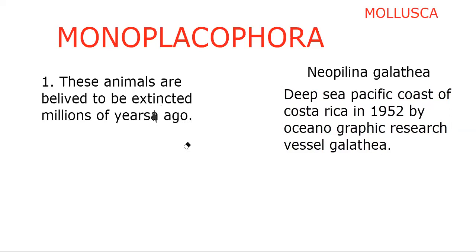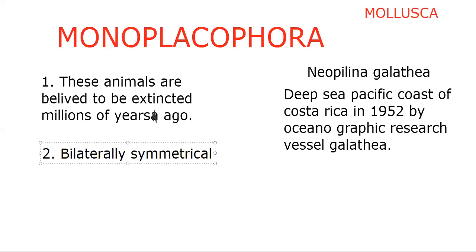Okay. Next, let's come to the characteristic features. We have some more specialities in Monoplacopora. They are bilaterally symmetrical, no doubt about that. Why are we mentioning it here? Because phylum Mollusca belongs to the grade Bilateria. That's why bilaterally symmetrical.